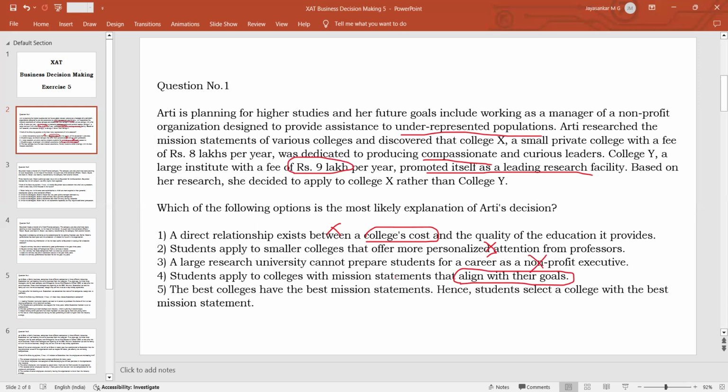So that is why this is the best answer. Why RT has chosen college X, because it aligns with her personal ambition. So this is the answer. For the sake of discussion, we will go to the next one also.